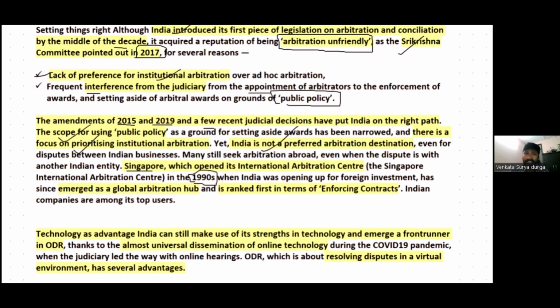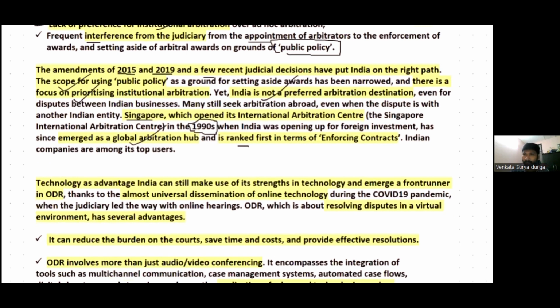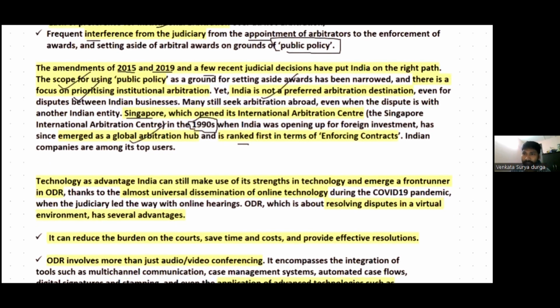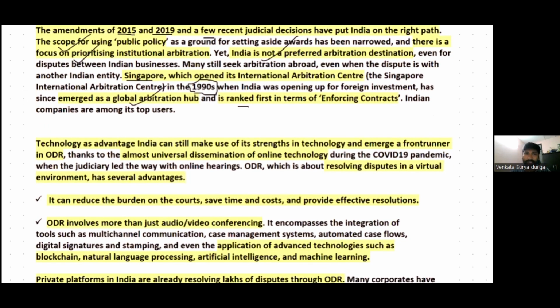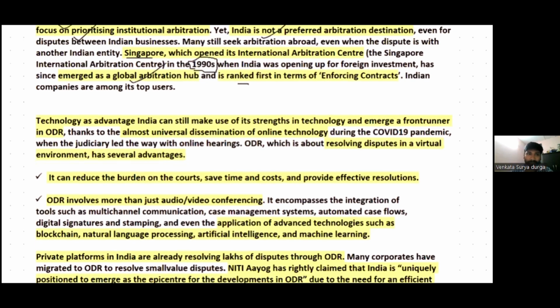So it has emerged as a global arbitration hub, and it is also ranked first in terms of enforcing contracts. Now, Indian companies are also preferring the International Arbitration Center in Singapore. Earlier we discussed that India has the potential to become a global arbitration hub. However, Singapore rightly utilized the opportunity, and now it has become a global arbitration hub. In fact, several Indian companies are also preferring arbitration in this arbitration center in Singapore.